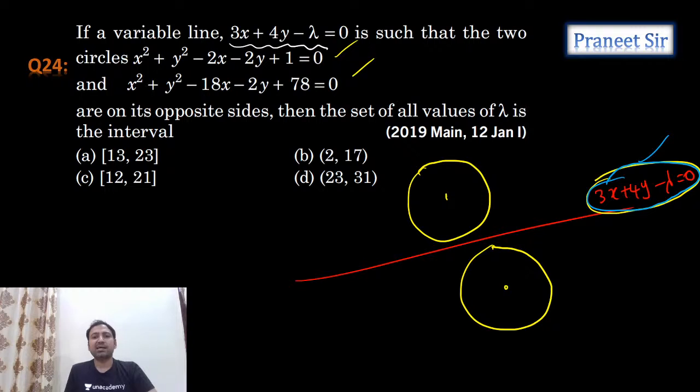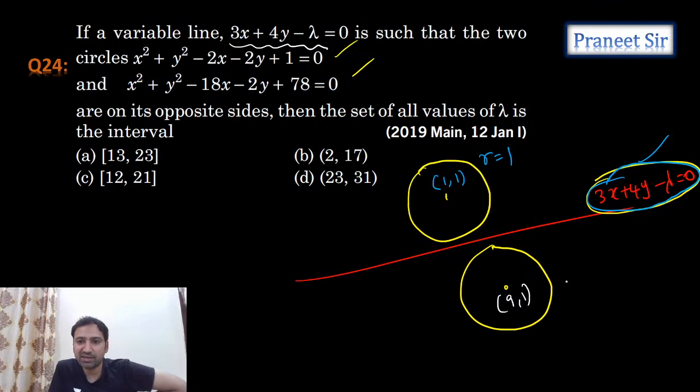So let's apply the condition for tangency, guys. The first circle center we know is 1 comma 1, and the radius is the square root of 1 plus 1 minus 1, which is 1. What is the center of the second circle? Center is going to be 9 comma 1. What is the radius? 81 plus 1, 82. 82 minus 78, root 4. Root 4 is 2. Second circle radius also we calculated.